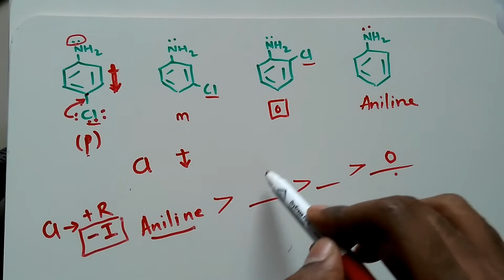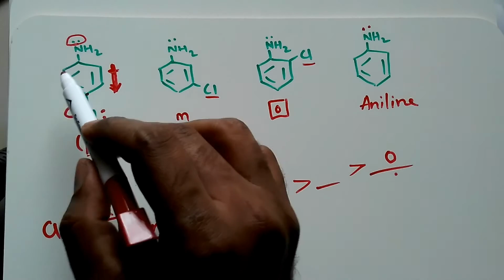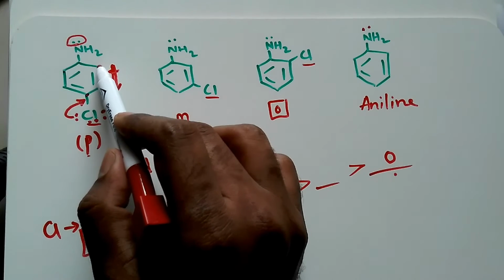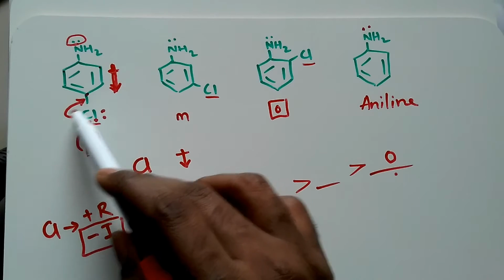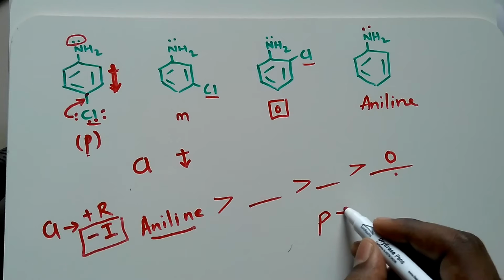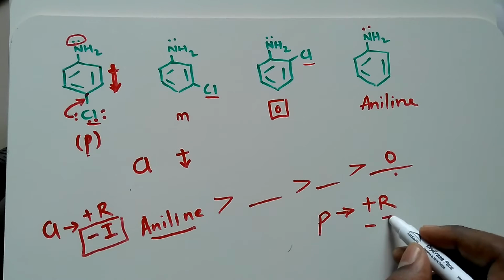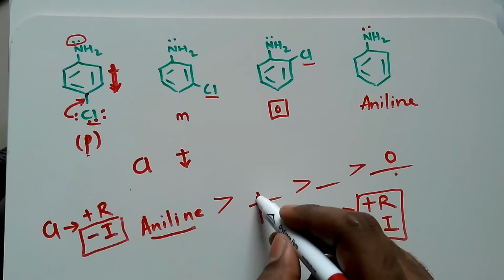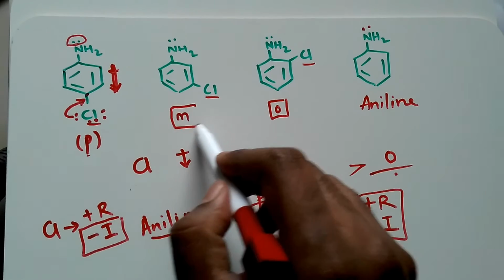Among para and meta, which one will be the better base, that we will check. For the para position, if you remember, the negative charge is here, the negative charge was here, the negative charge was here for the hybrid structure. That means at the para position we are having plus R effect going on as well as negative inductive effect. Because of these two factors, parachloroaniline is the better base. Now, what about the meta?